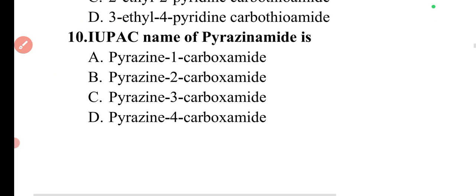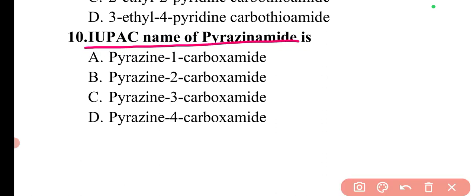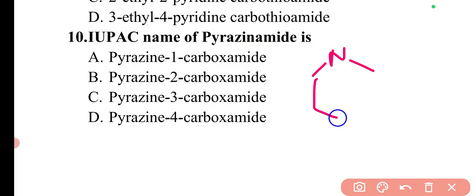Then moving to the next question. The question is, IUPAC name of pyrazinamide is. So what is the IUPAC name of pyrazinamide? Here also we can simply check the structure. Pyrazinamide has two nitrogens attached opposite each other in the ring. This is nitrogen, and this is nitrogen, so two nitrogens are there. This ring is also saturated, with all the double bonds there.